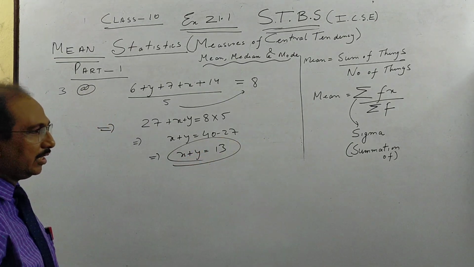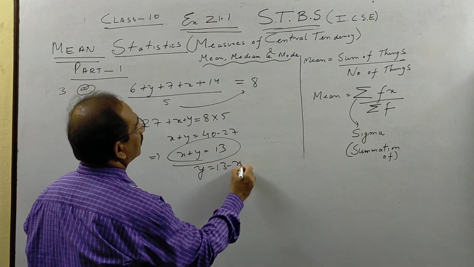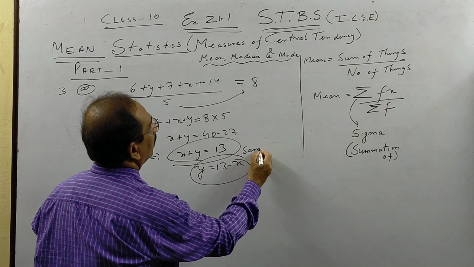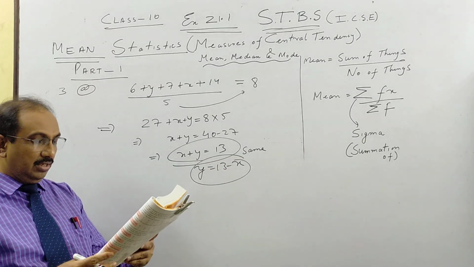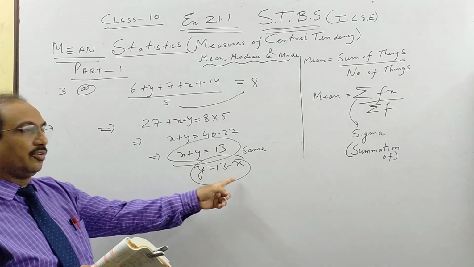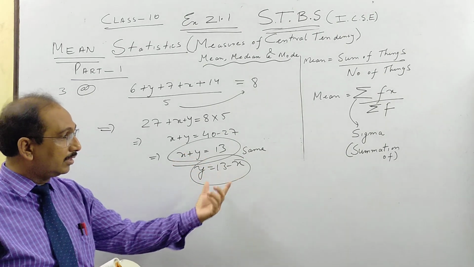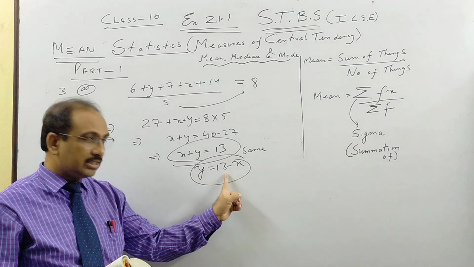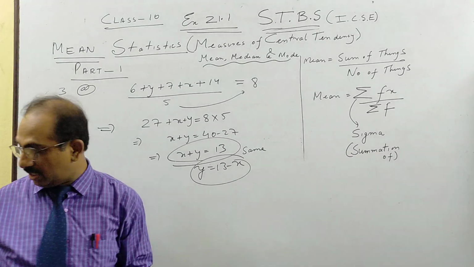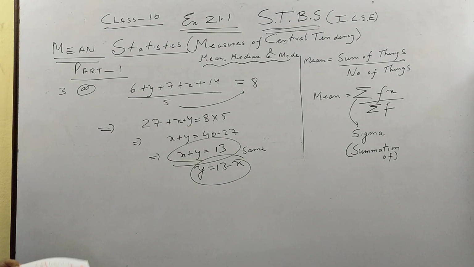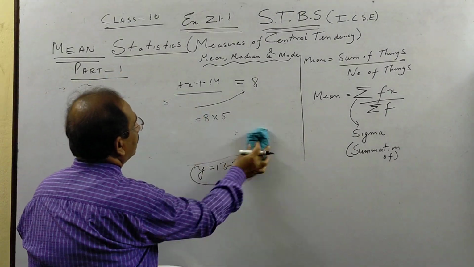This may be the answer, and if you want to see the book's answer, you will say y is 13 minus x. Both are the same. Here they are transposing x to that side. So if you read the question, express y in terms of x. If they say what is the relationship between x and y, you can write y in terms of x. So this is the right answer when they are saying y in terms of x. So similarly, next question we take, that is 3 part 2, where we will see